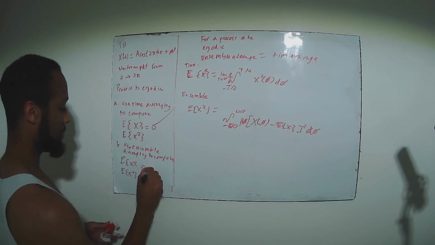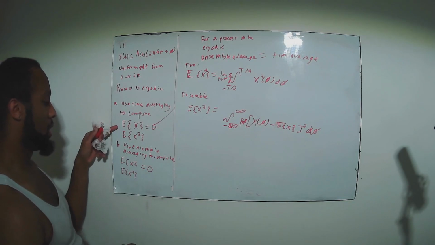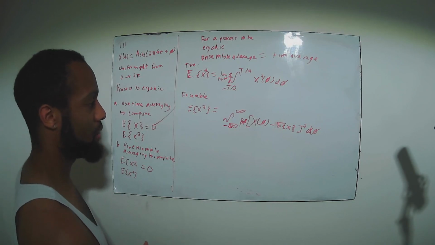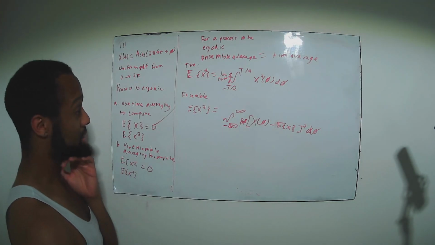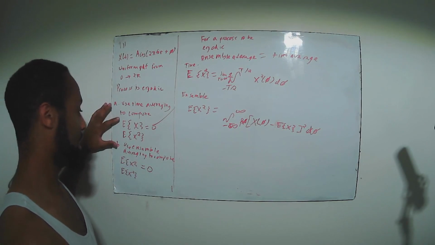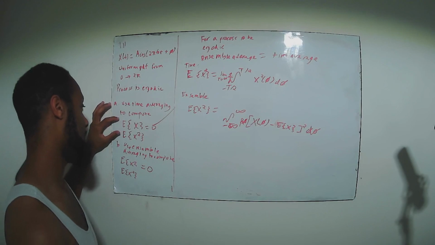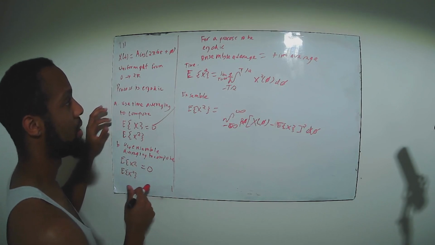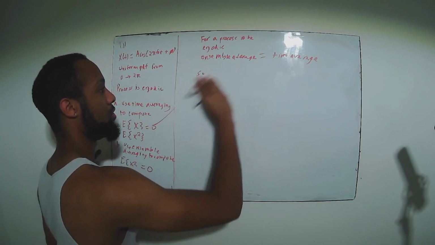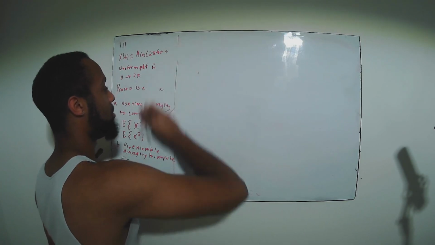But I really just wanted to show the first part, which was how to show that a process is ergodic in the mean. You also can have ergodicity in the autocorrelation. But here we showed it was ergodic in the mean, so we showed the time average was equal to the ensemble average. And that's what we need. That's what is assumed for a lot of communication systems. And so hopefully this video was a little bit informative to you all.